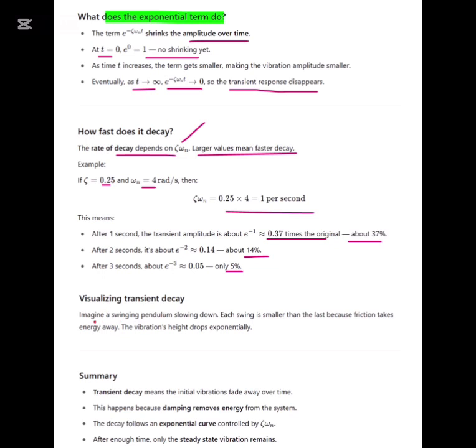Visualizing transient decay: imagine a swinging pendulum slows down. Each swing is smaller than the last because friction takes energy away. The vibration height drops exponentially.